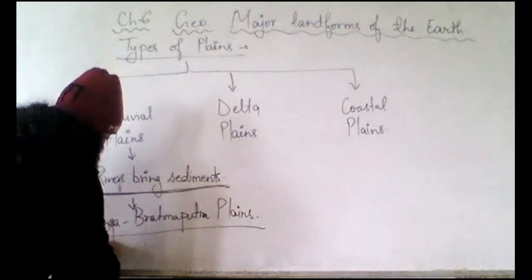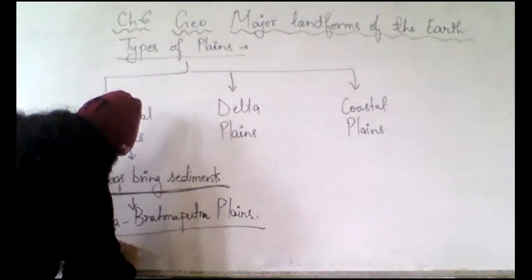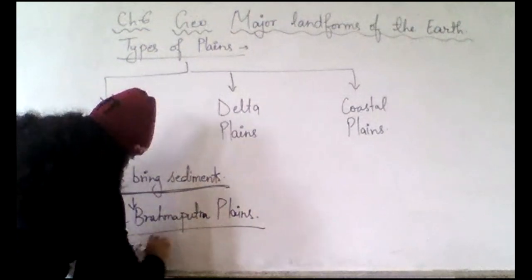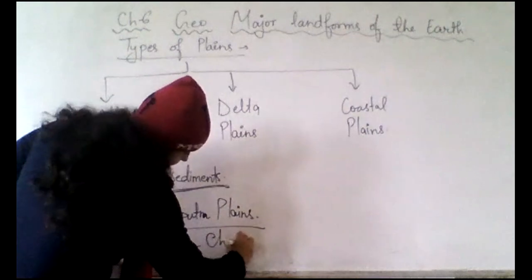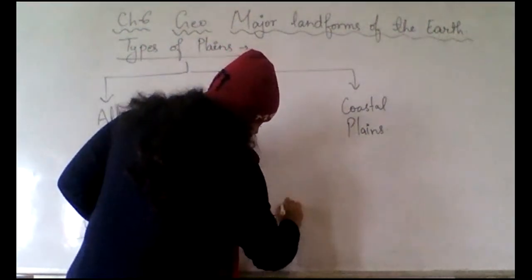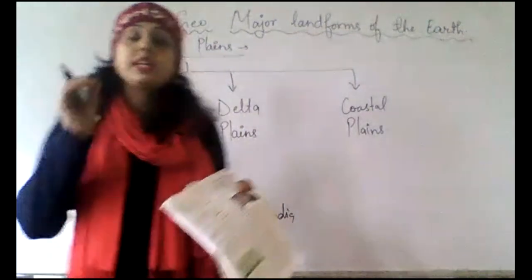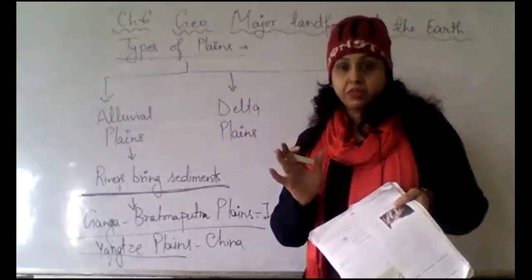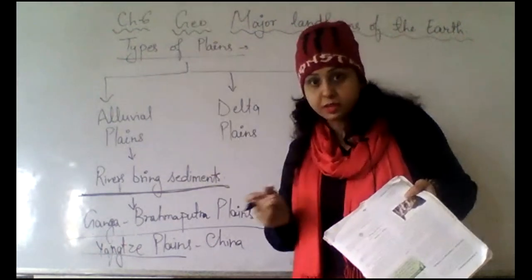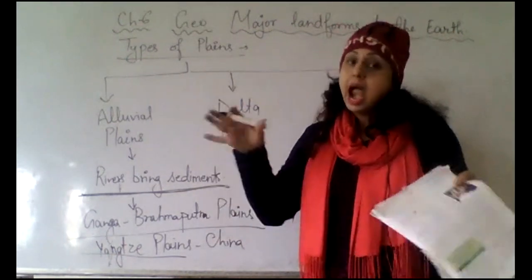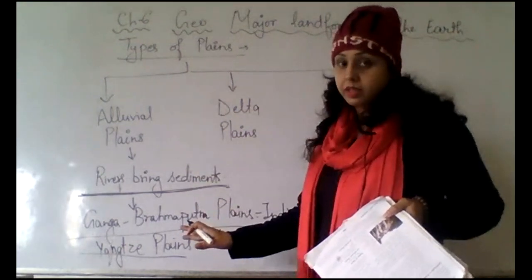Also we have the Yangtze plains. Yangtze plains are in China. This is in India. So if you see, they are made from the rivers. The rivers bring the sediments with them and they deposit them, and thus these alluvial plains are developed.